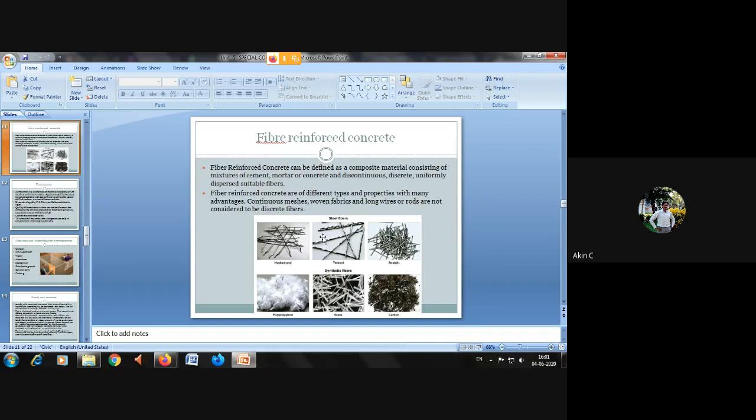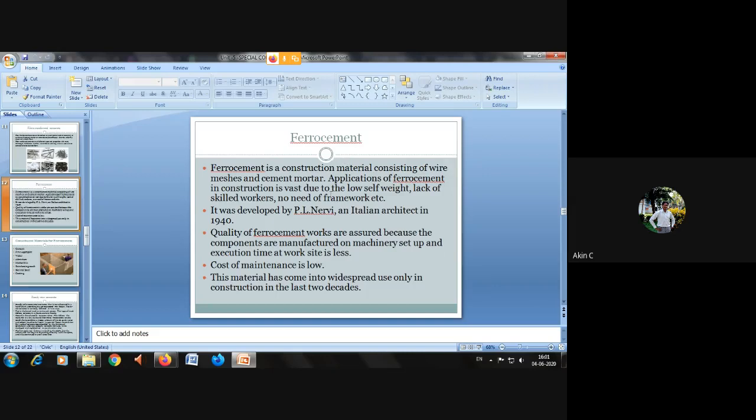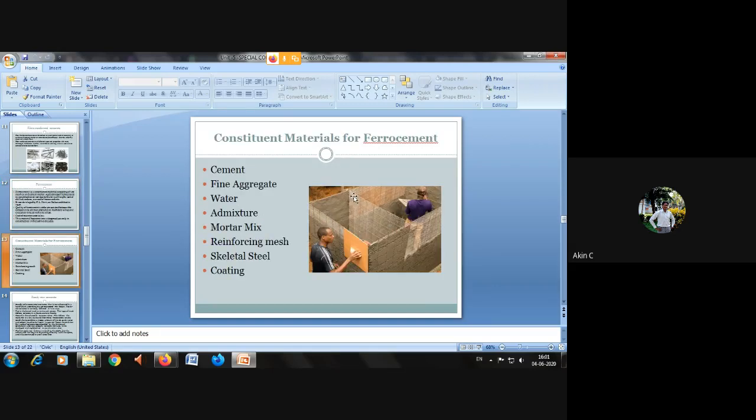Fiber reinforced concrete: these are the fibers. If you put fibers in the concrete, definitely it will give more compressive strength. Ferrocement is very popular nowadays because it is a thin slab, low cost building construction technique, where with the help of chicken mesh and some reinforcement, they can build very big, huge constructions. But in some areas it is becoming a flop because the soil is very poor, and you can see the slab is very thin. This is called ferrocement.